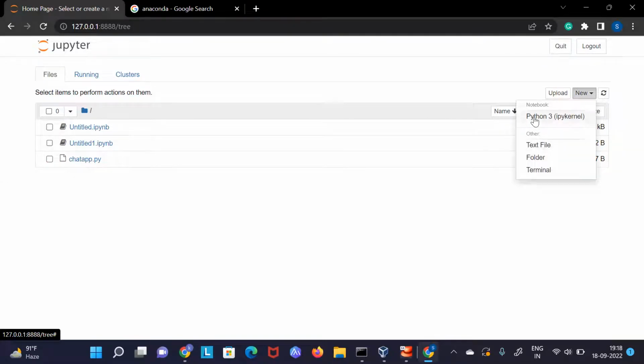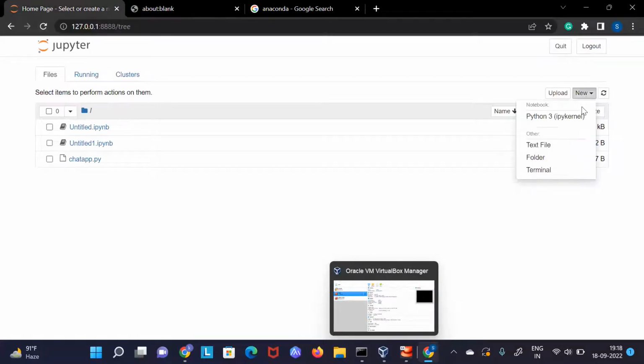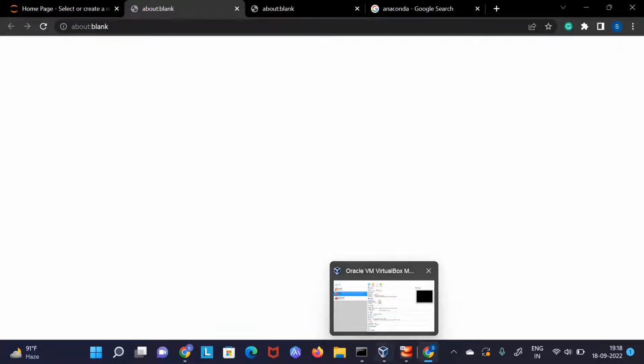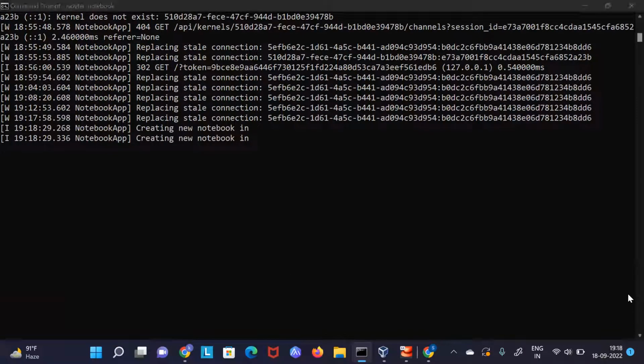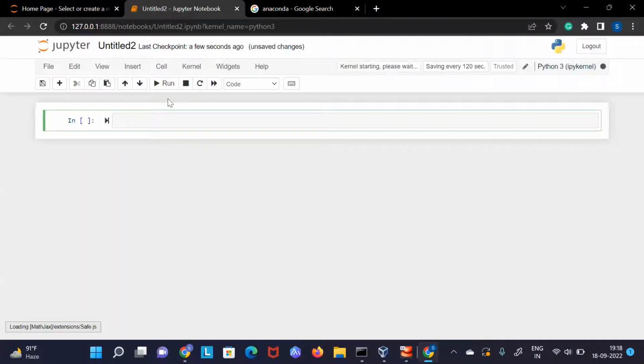Right. So let's create a Python 3 file. So it's taking time. Okay, let me check. Yeah, it's loading, so let's wait for this one. Yes, here we have a couple of cells which we will be using.